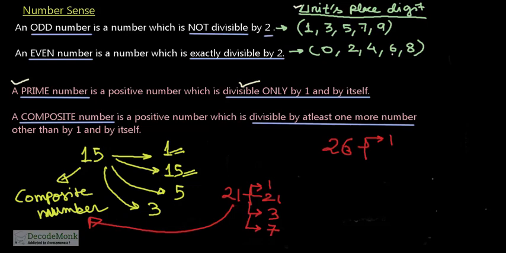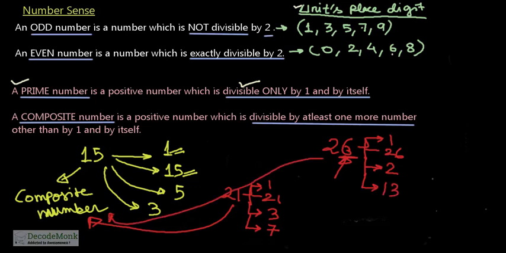26 is divisible by 1, and it is divisible by 26. Because the units place digit is 6, it will be divisible by 2, and if you divide 26 by 2, you will get 13. So this is also a composite number.